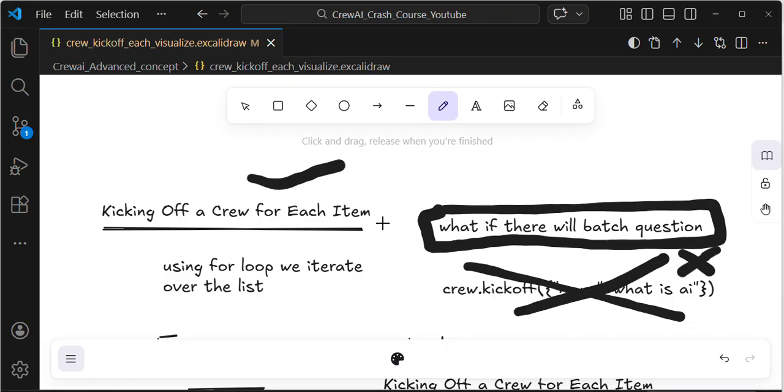This is the correct way if we want to process a batch, a set of questions: we need to use kickoff for each.